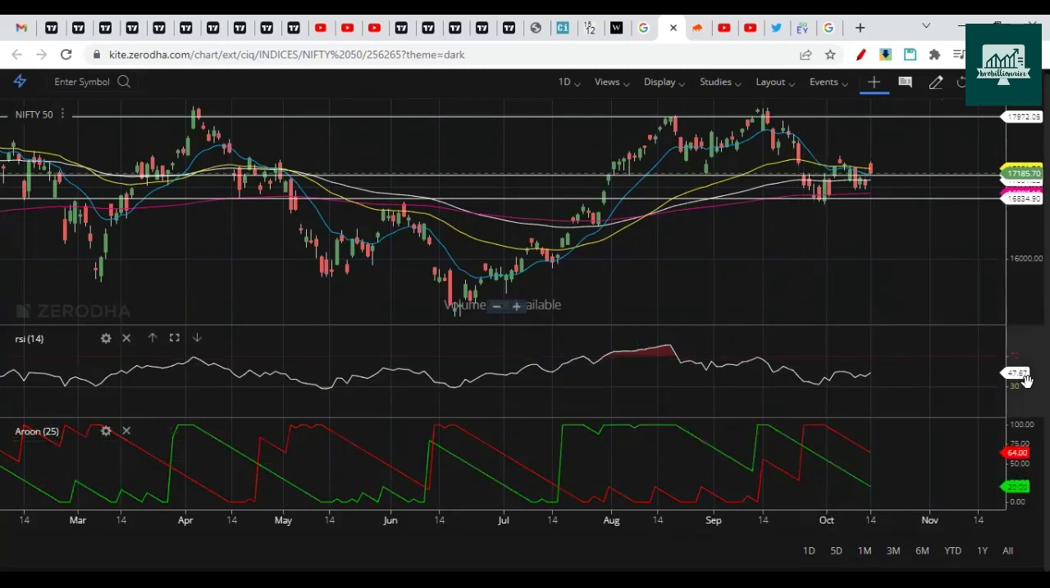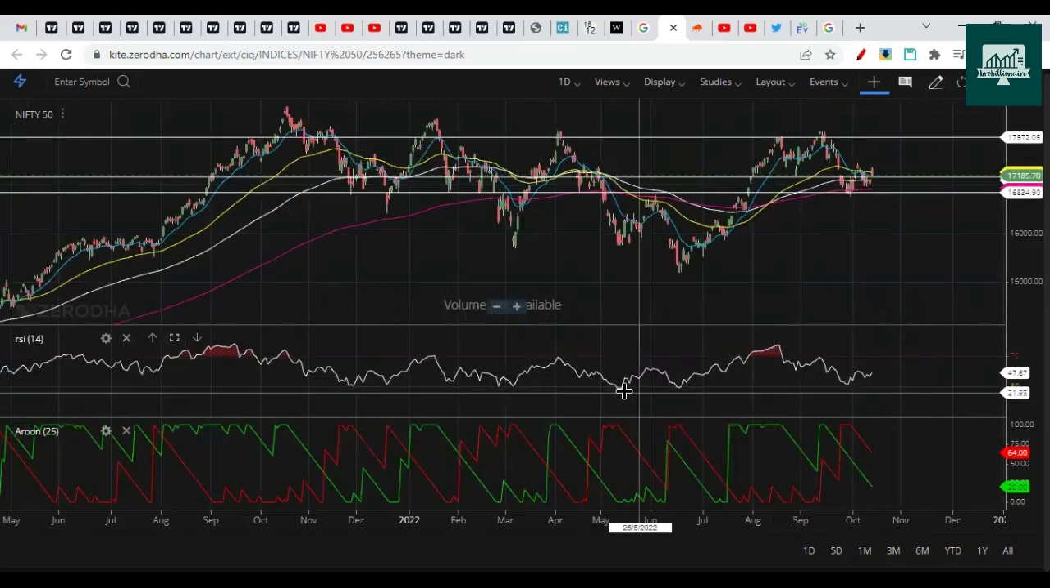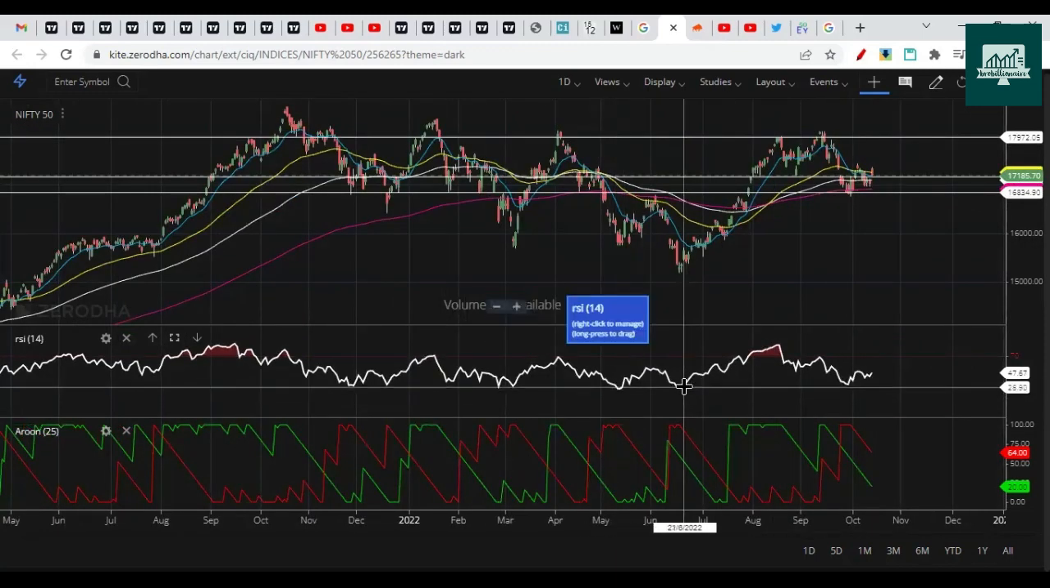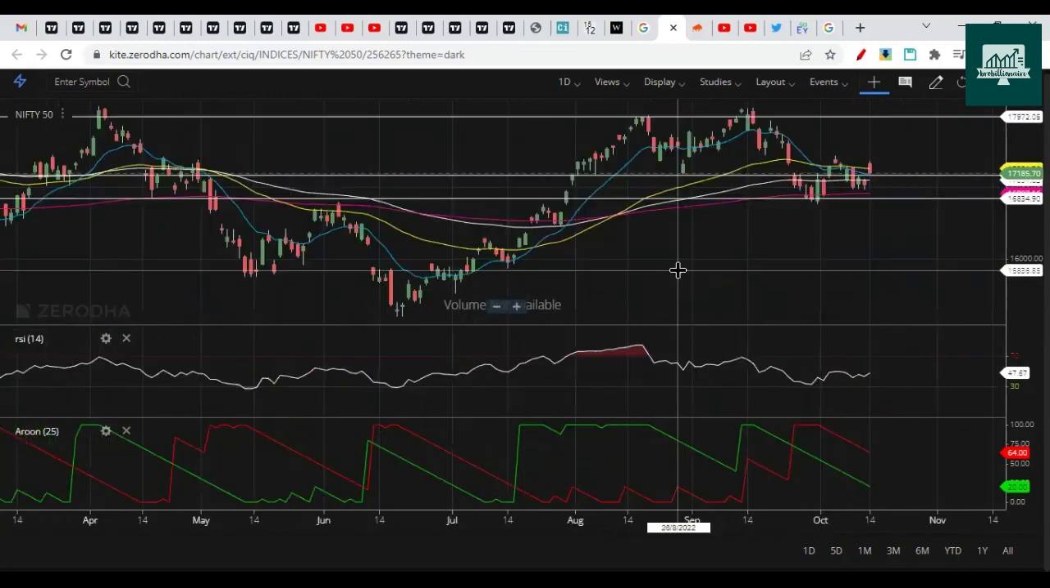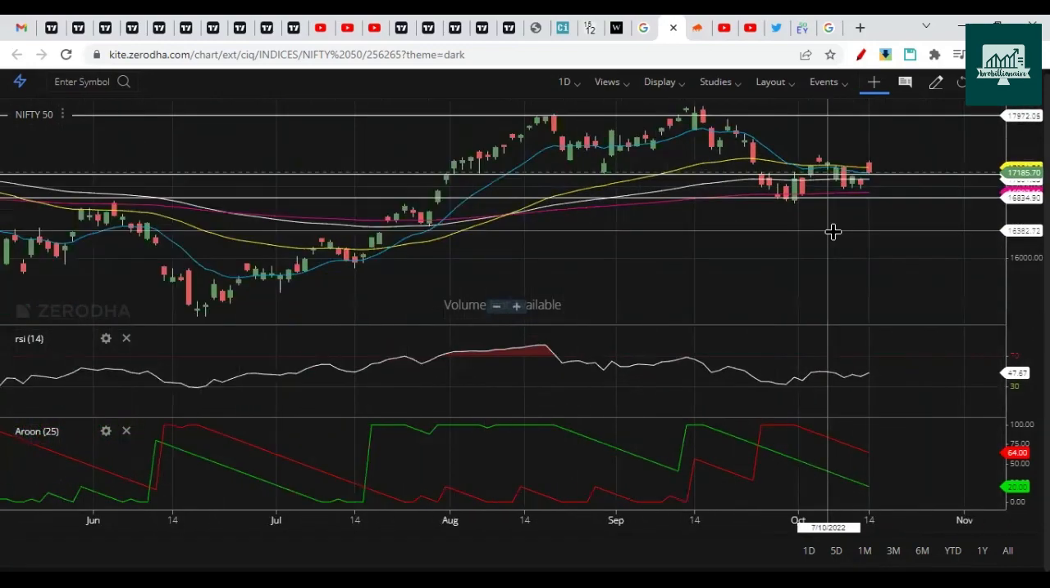RSI is below 50, and below 50 is considered bearish, but it's still at a neutral position somewhere near 48. If it goes below 30, it will be an oversold market. It happened in these times, but after that it came here and bounced back. So indicators tell us that the market is sideways.